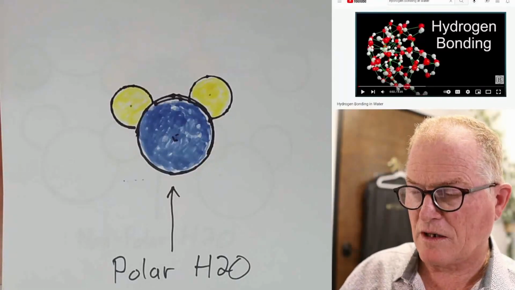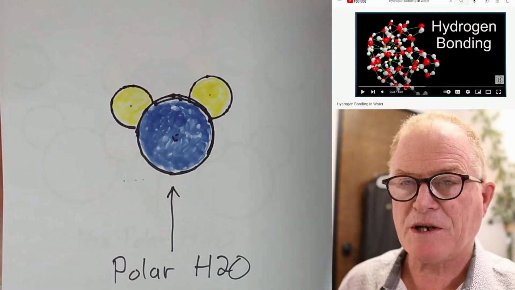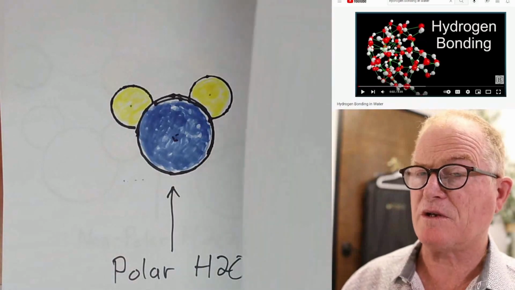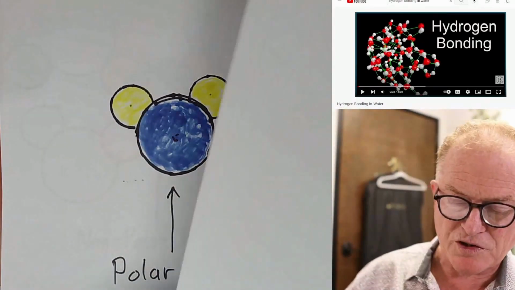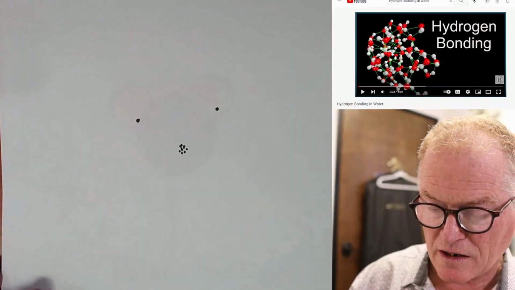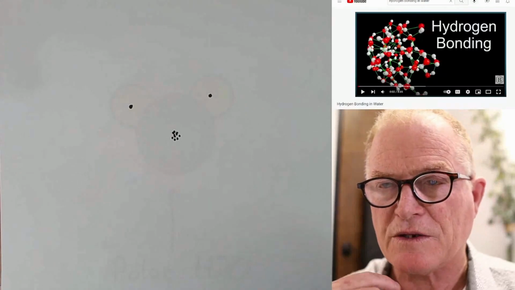So we have an H2O molecule here. It's polar. But it may not be clear from looking at this picture why the individual H2O molecule is polar. So one little trick we're going to do is just show the nuclei, and here you're going to see some relationships of nuclei to each other.